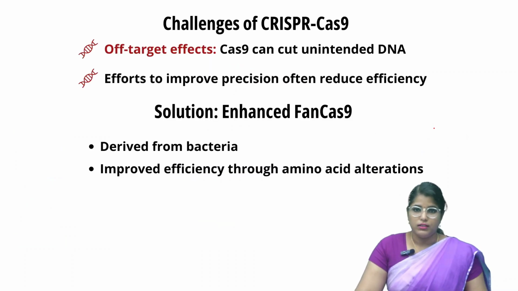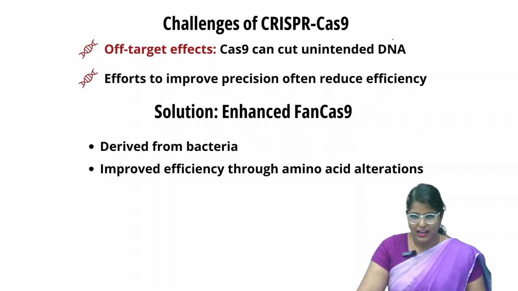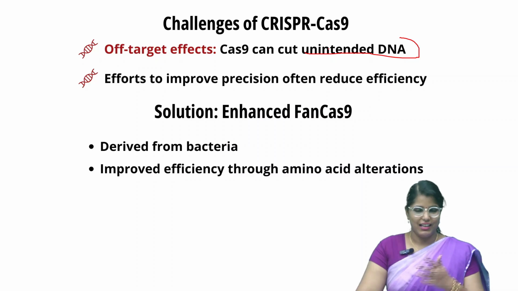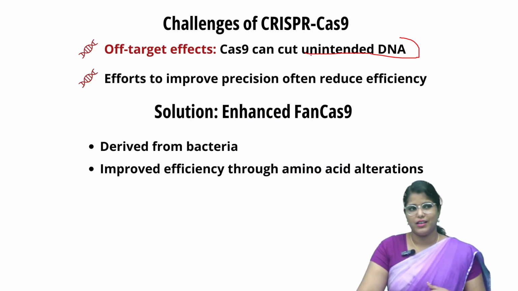So this is how CRISPR-Cas9 works. But there is a challenge with respect to Cas9. It causes unintended DNA cuts, which leads to undesirable results. This reduces the efficiency of the entire gene editing process.